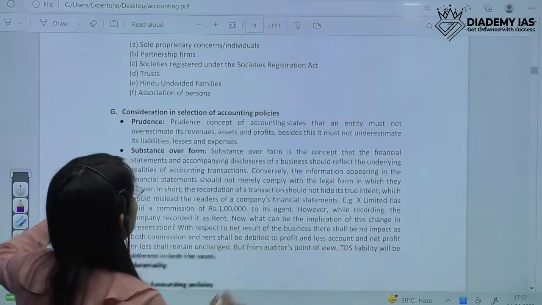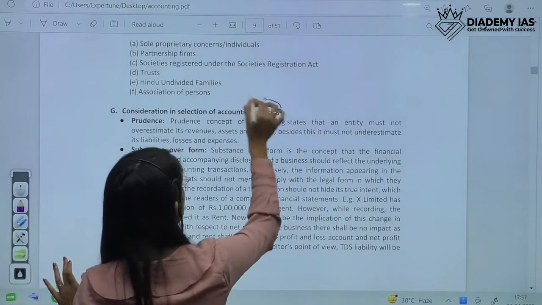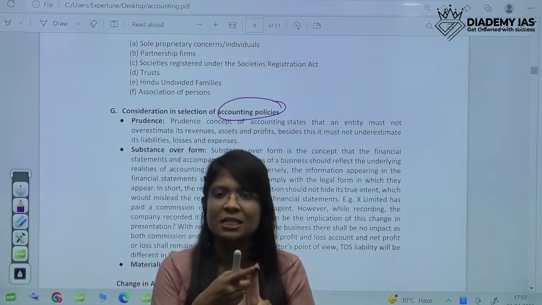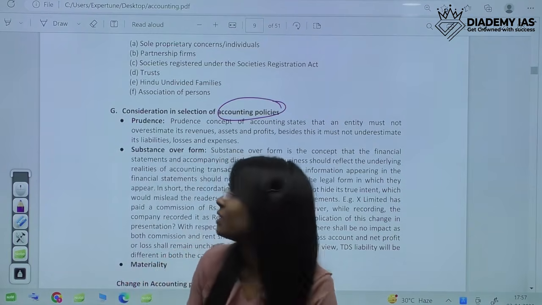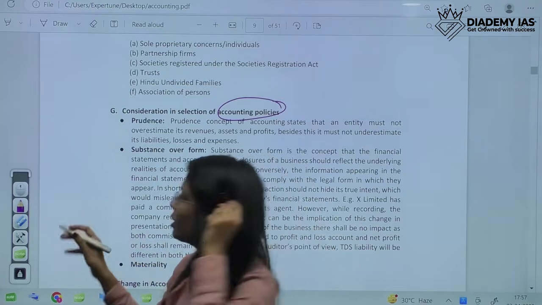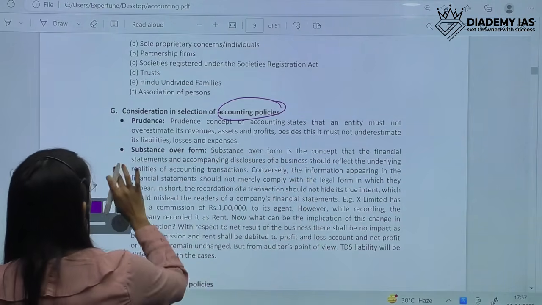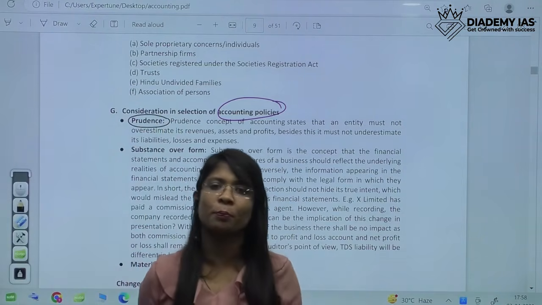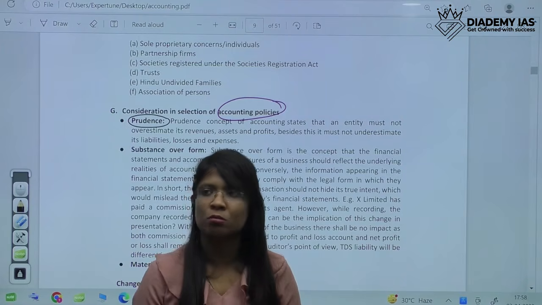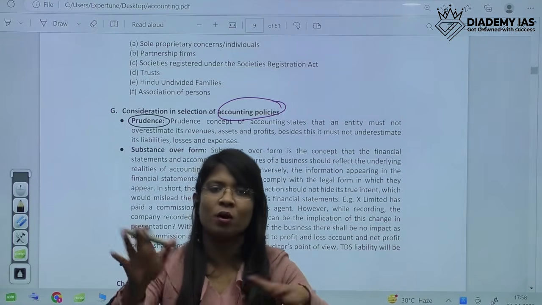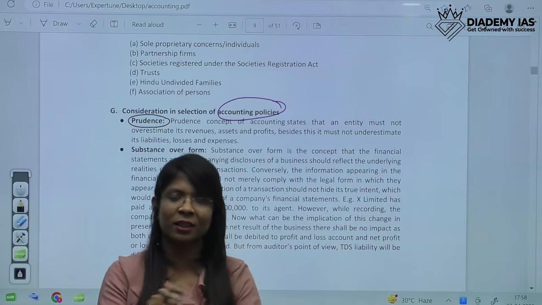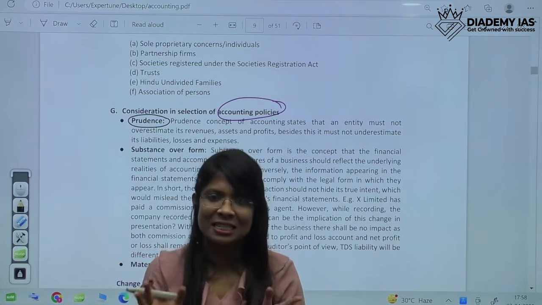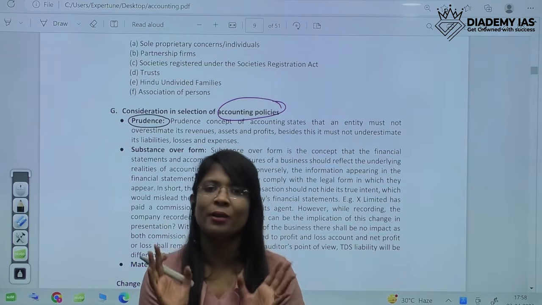Then, if we are making certain accounting policies, there are three terms which are generally used. First is substance over form, second is materiality, and third is prudence. So prudence in itself will be very clear. If I ask any one of you what prudence is to you, just pause and write in the comment section what prudence is. So prudence is wiseness, as we all understand by our common understanding.